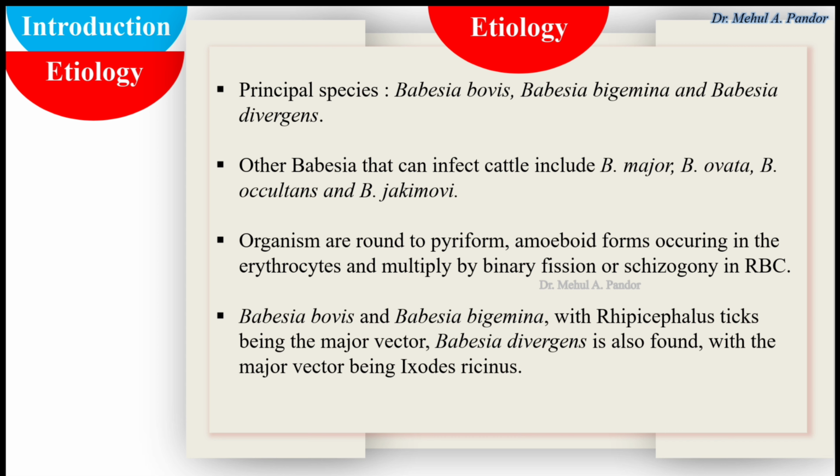The organisms are round to pyriform, amoeboid forms occurring in the erythrocytes and multiply by binary fission or schizogony in RBC. Babesia bovis and Babesia bigemina have Rhipicephalus ticks as the major vector. Babesia divergens is also found, with the major vector being Ixodes ricinus.